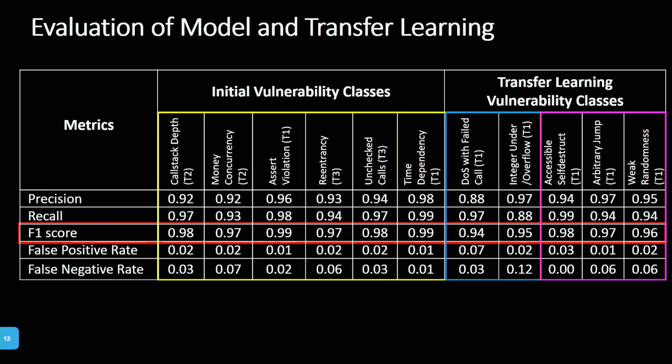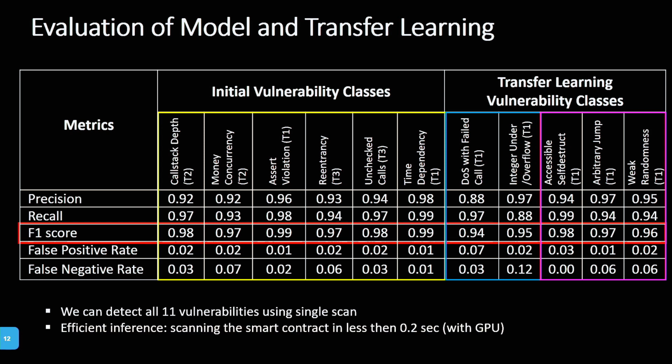And for our minority classes, we also have great performance with an F1 score over 69% for each class. So now we have a detection tool that can detect all 11 vulnerabilities in one scan. And we have efficient inference with a custom GPU that does the inference in 0.2 seconds.